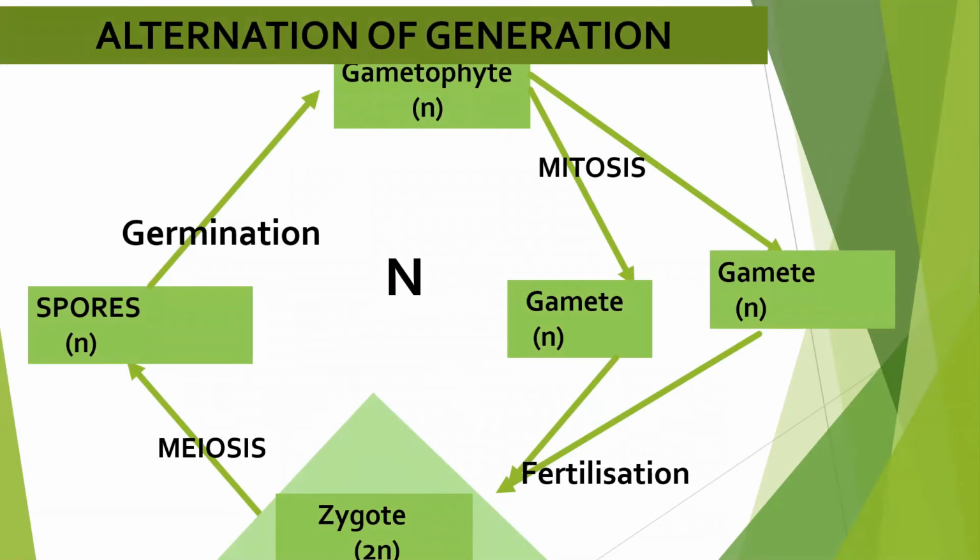Again, in this cycle it is very clear that the diploid zygote stage is only for a short period as compared to the rest of the life cycle, which is haploid. So this cycle is the haplontic life cycle. Another point to be remembered in the haplontic life cycle is that gametes are formed by mitosis division and the zygote divides by meiosis division.